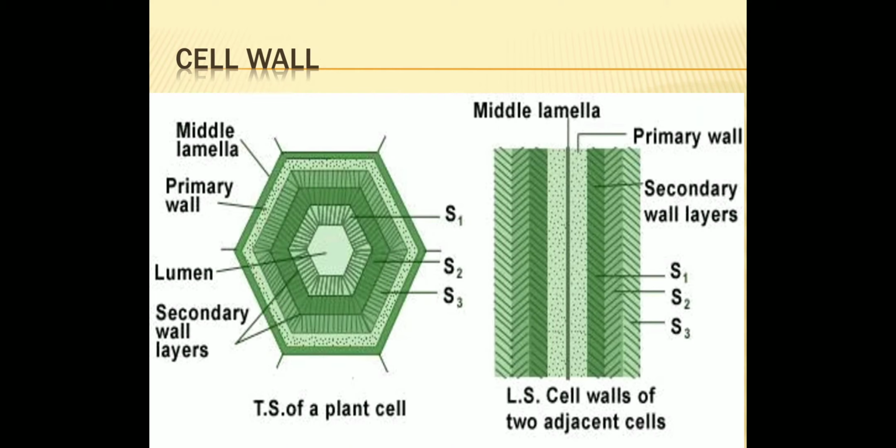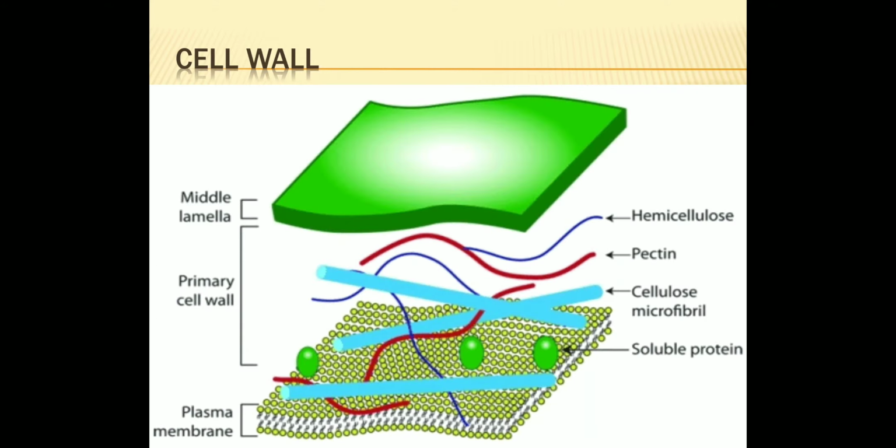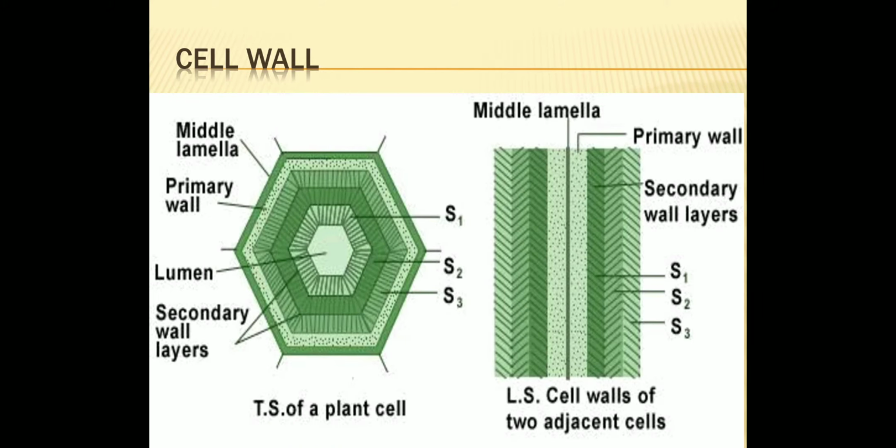Second layer is primary wall. You will find young plant cells are capable of growth, and primary wall in young plant cells helps in growth. It is laid inside two middle lamella.